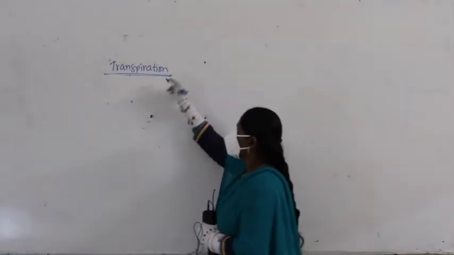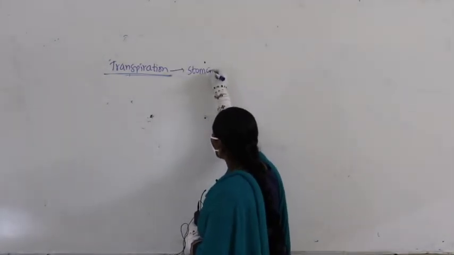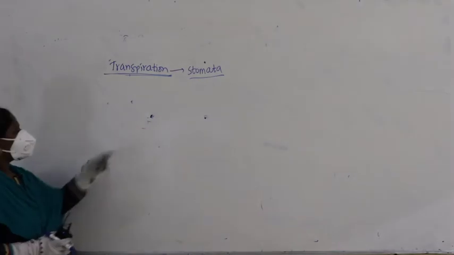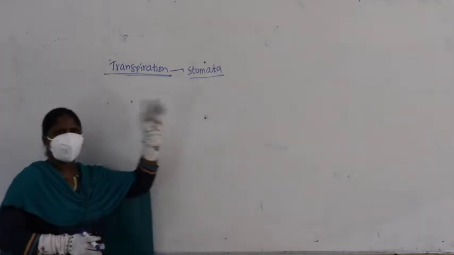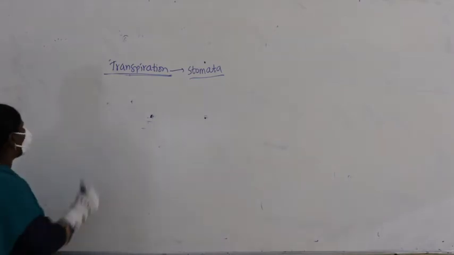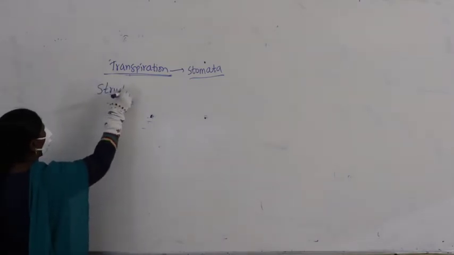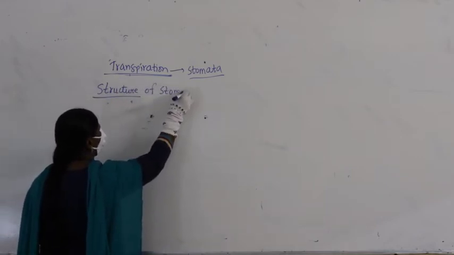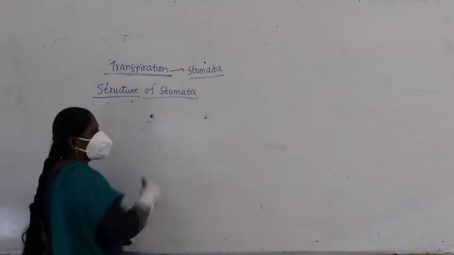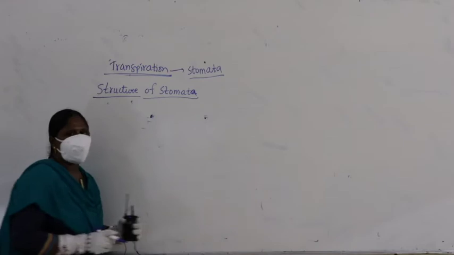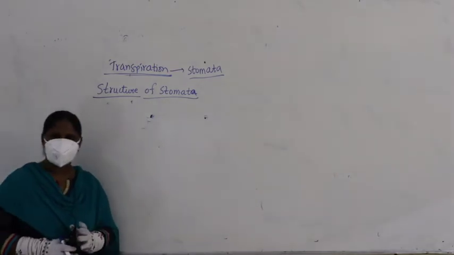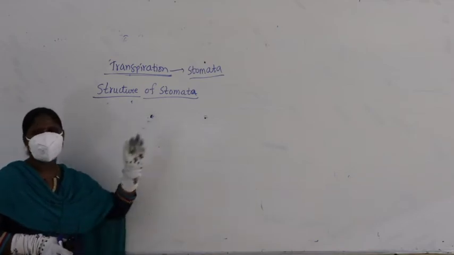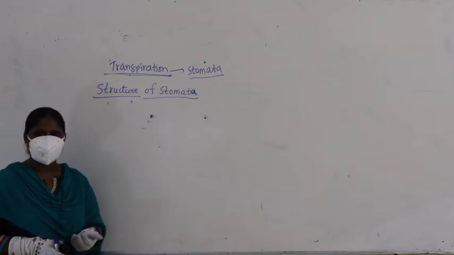What we discussed is that transpiration majorly occurs by stomata. Stomata contribute 80 to 90% of the rate of transpiration. Now let us discuss the anatomy part. In anatomy we discussed the structure of stomata. Let us quickly recollect what we discussed in anatomy, in the first year chapter where you studied the structure of stomata.